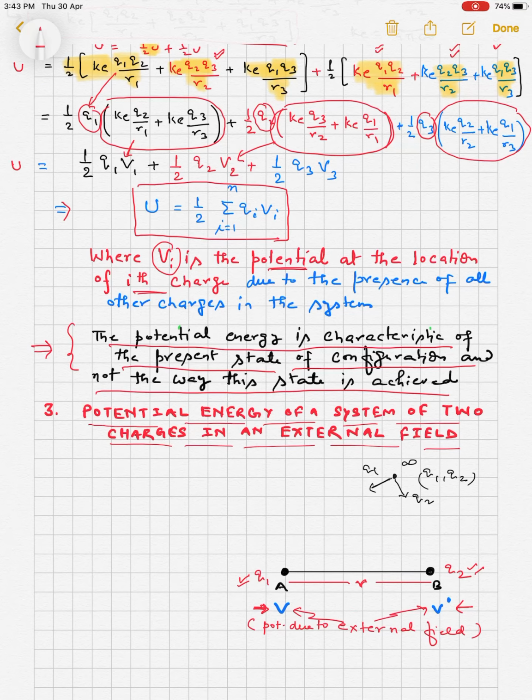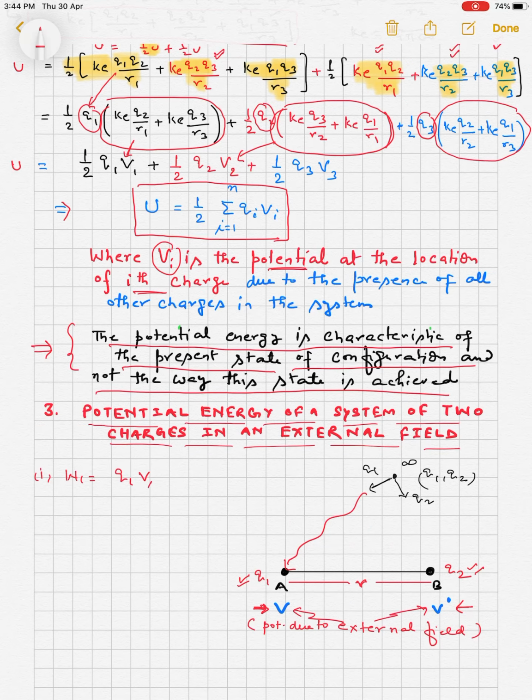Now the charge Q1 is taken from any path to A. So the work done, first, is work done W1 in bringing the charge Q1 from infinity to the location A. This will be Q1 times the potential already present at A, and that is B. So W1 is equal to Q1B.